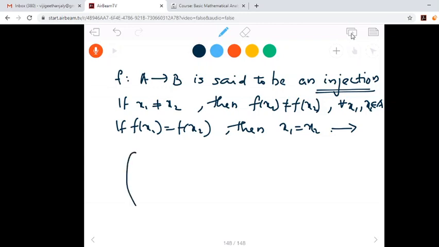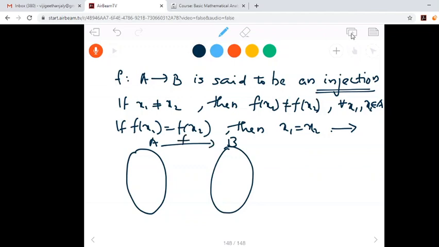So if we think geometrically, if we take this as A, B, here f is a function and here we have a y, there should not be two lines coming to the same element y.